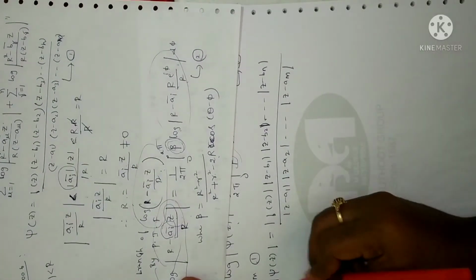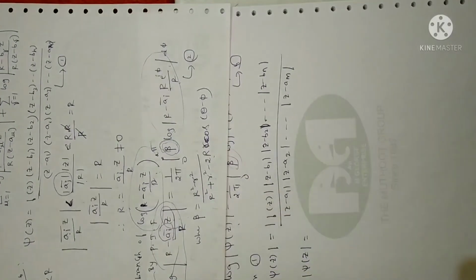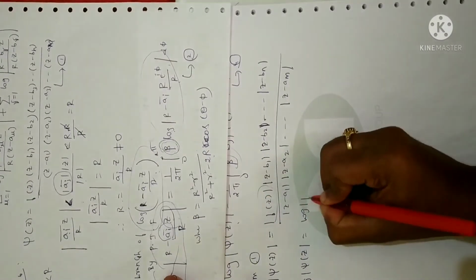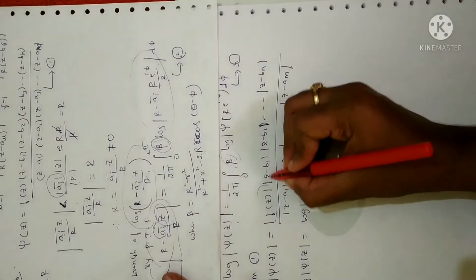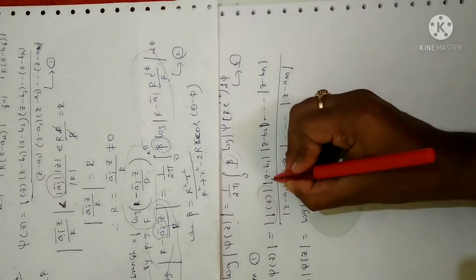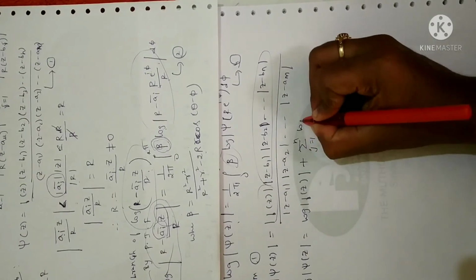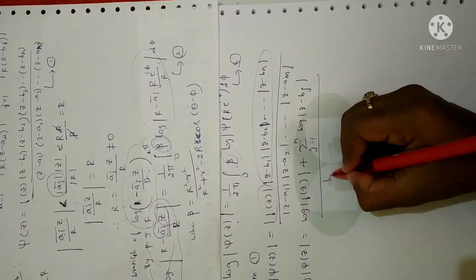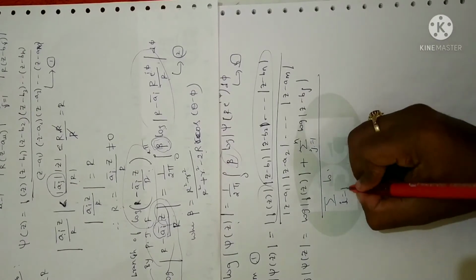Clear? Now therefore I am going to take log of psi of z, just taking the log of this function. See here what I am going to get, log of f of z. It is just like the properties of logarithm, you have to add all of these, right? Log mn is nothing but log m plus log n. So I can write this using summation. Why? Because all these terms are like terms. So I can write this as summation j is equal to 1 to n logarithm of z minus bj. Fine. Divided by logarithm of, summation notation, i is equal to, since I have used j, so i is equal to 1 to m. Why?